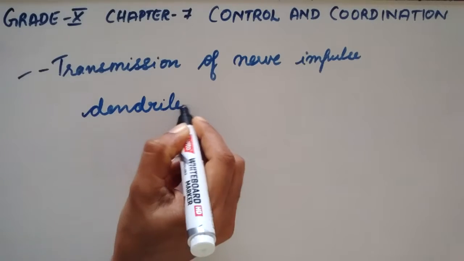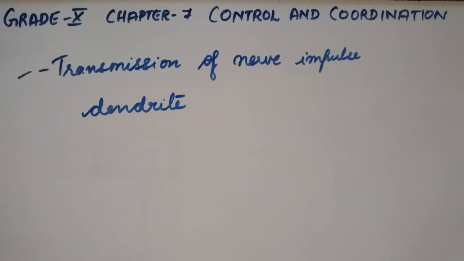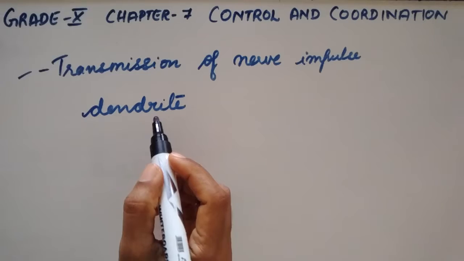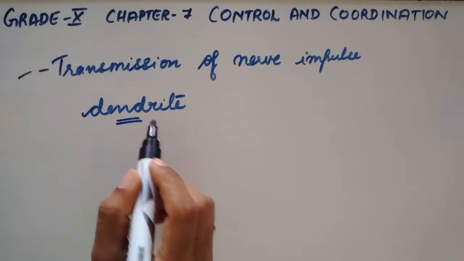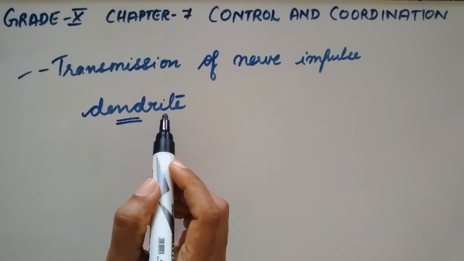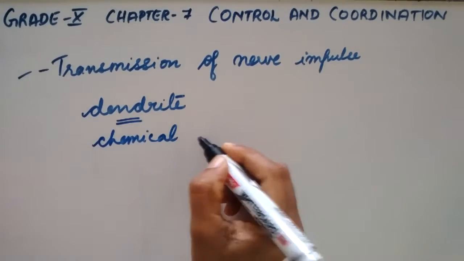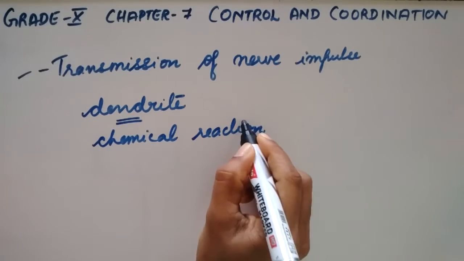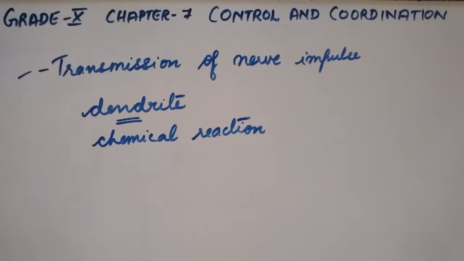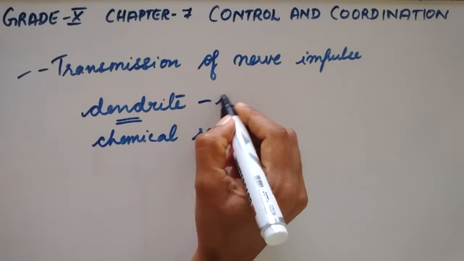Then it will set off a chemical reaction, and this chemical reaction creates an electrical impulse. This impulse travels from the dendrite to the cell body.